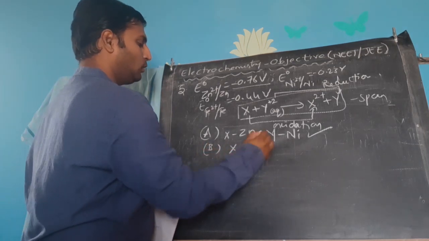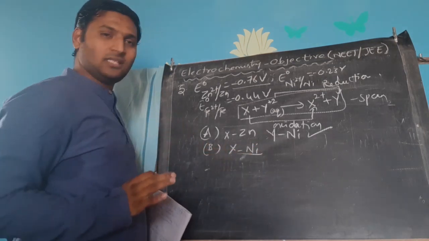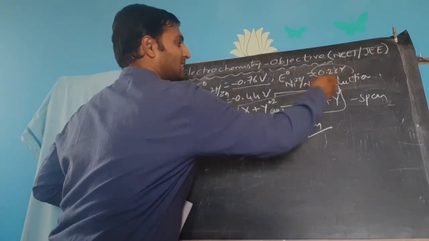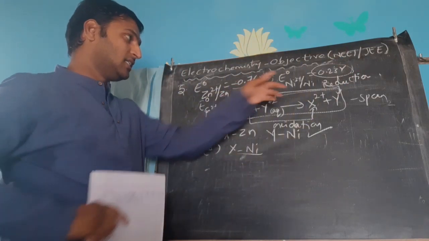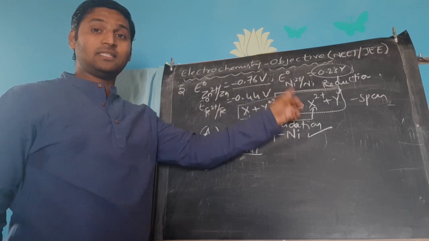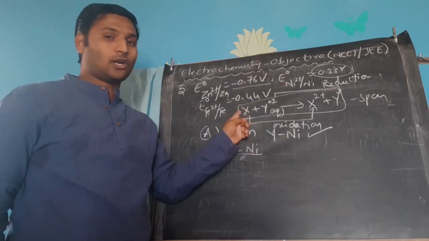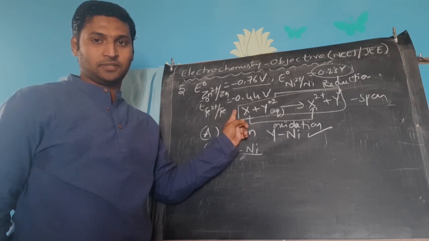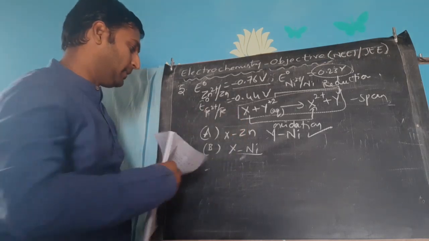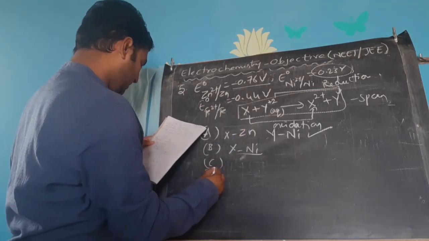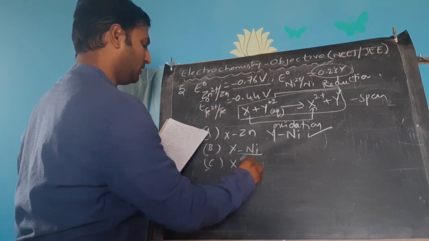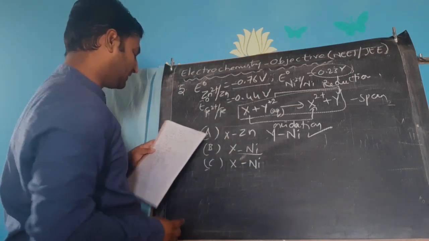See, in option 2, he is telling X is nickel. No more discussion about it because nickel has got the largest potential. Largest potential means among the three elements, its tendency for reduction is highest. It cannot undergo oxidation in the place of X in this reaction. So, option B is ruled out. Then coming to option C, ruled out on the same reasons. Here also X is given as nickel.